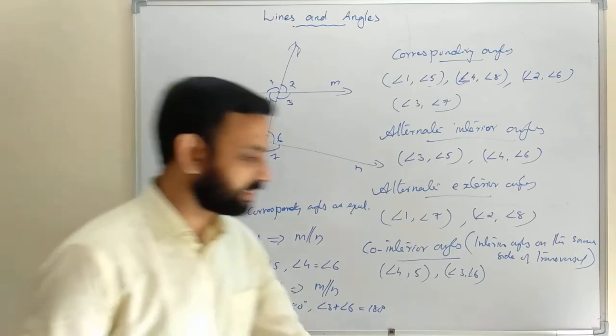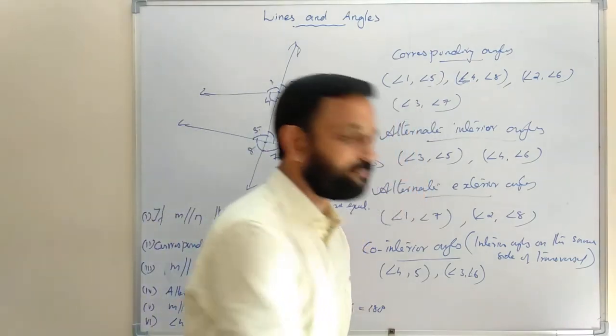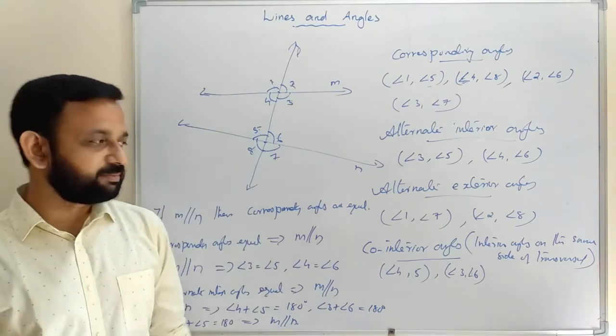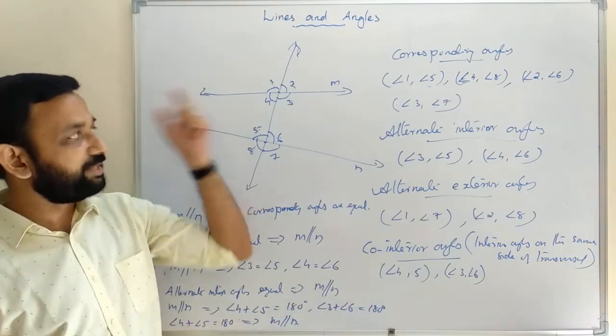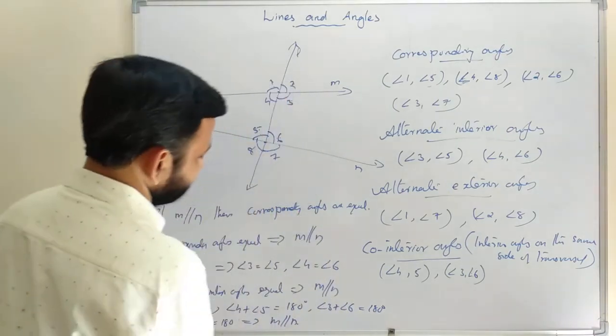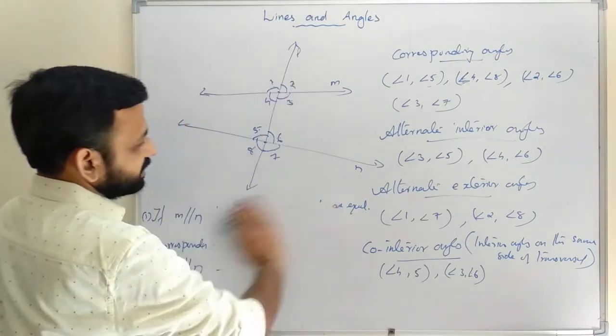So these are the theorems. You need to write the statements of the axioms and the theorems in your mathematics copy, and you need to draw the figure also. Then we have one more theorem. Then we will start the exercise.